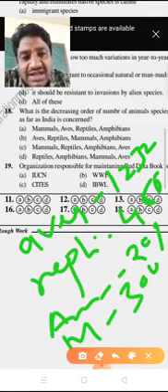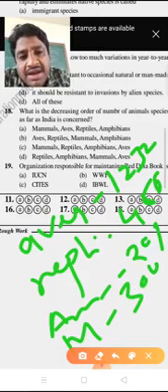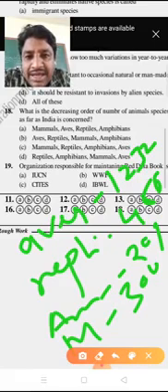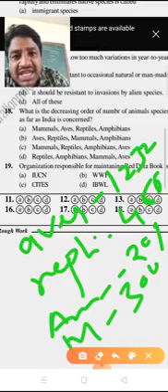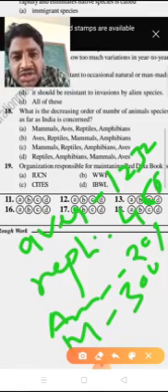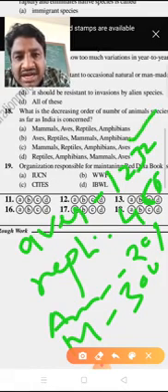That means what is the decreasing order here? Aves, reptiles, mammals and amphibians. So that's why this is the decreasing order in India particularly. So option B is the right answer.